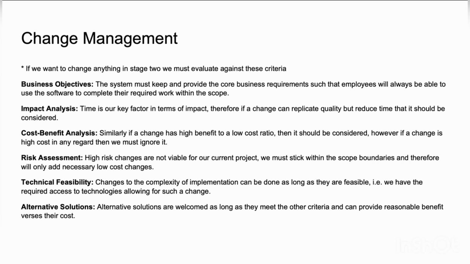Technical feasibility: changes in complexity are acceptable if technically feasible. We need to ensure we have the necessary access to technologies to implement these changes. Alternative solutions: we encourage exploring alternative solutions that meet the criteria and provide reasonable benefits compared to their cost.